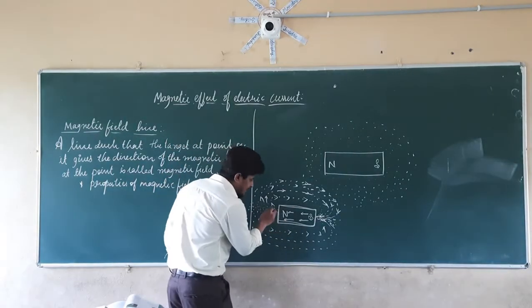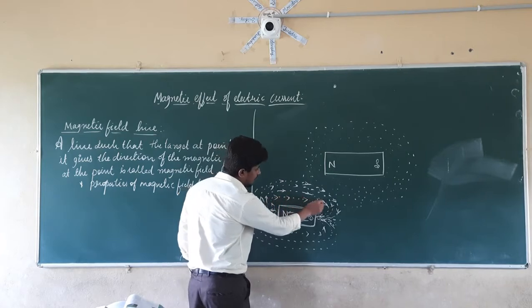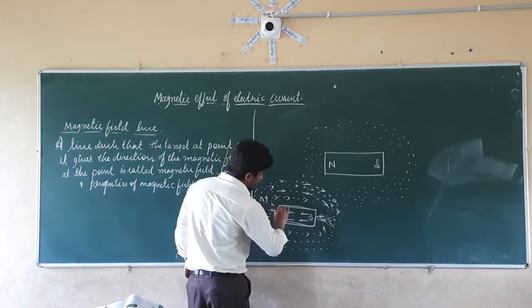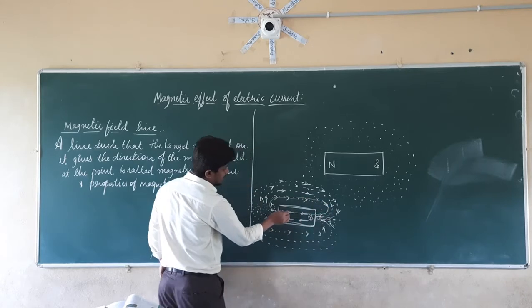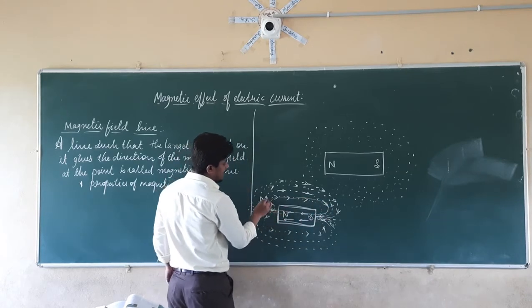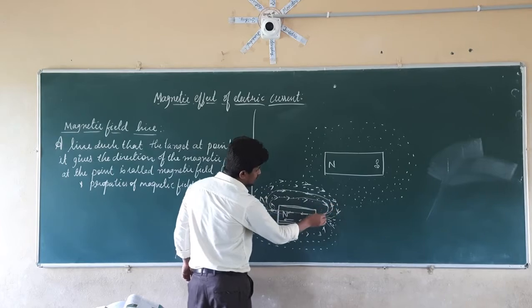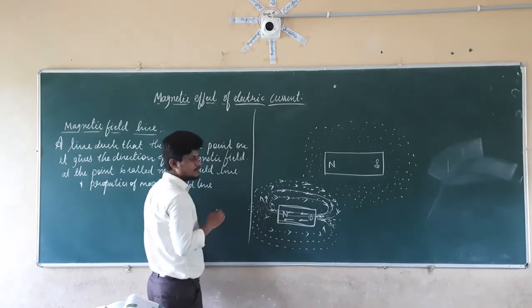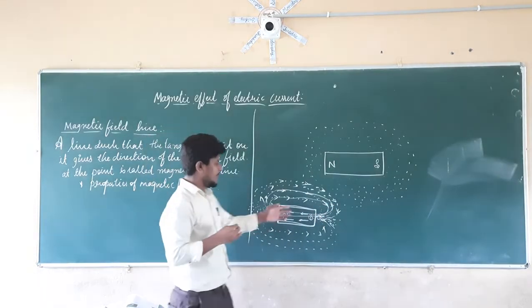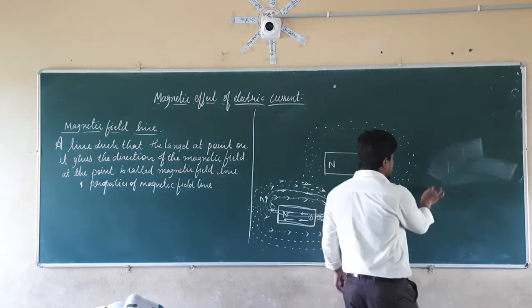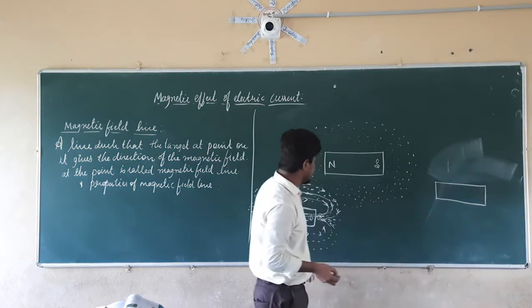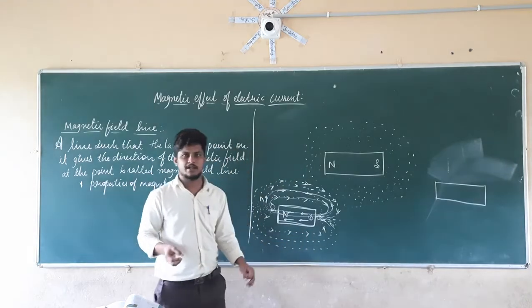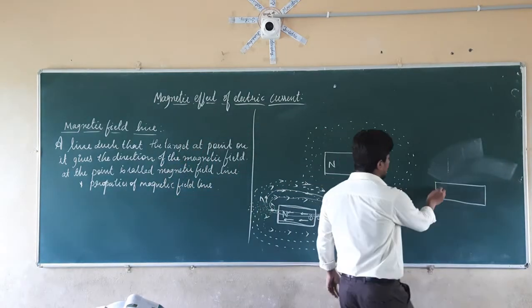If you check this direction here, 1, 2, 3, 4, 5, 6, like this, it is making a closed curve, like this, inside it also. Again, if you take the second line also, it is making a closed curve like this. If we draw this diagram by using the direction of the magnetic field found with the compass, it is going to show direction like this.